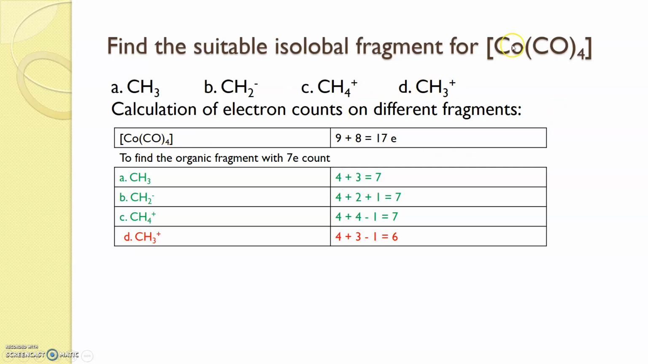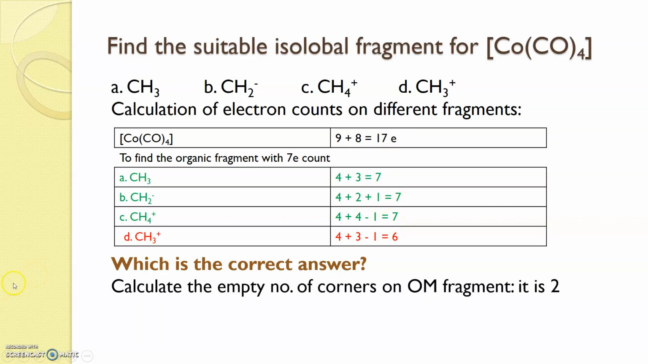So first do the electron count. The organometallic fragment is a 17 electron fragment. So I have done the electron count for the options. Then I have found that out of 4 options, 3 options have 7 electrons and 1 option has a 6 electron count. So I am going to remove this option from the answer. But how will I know which is the correct answer? Because 17 electron species will be isolobal with all the 7 electron species.